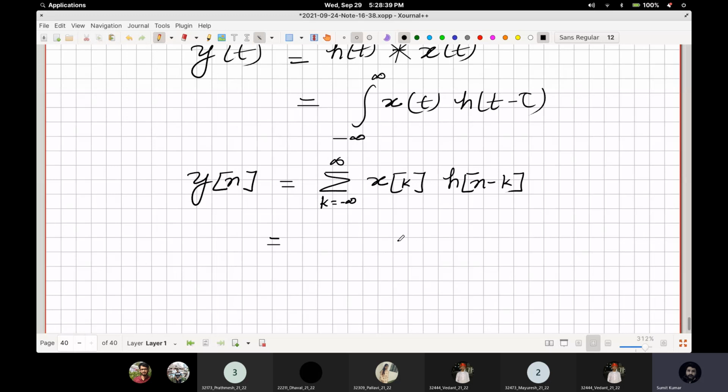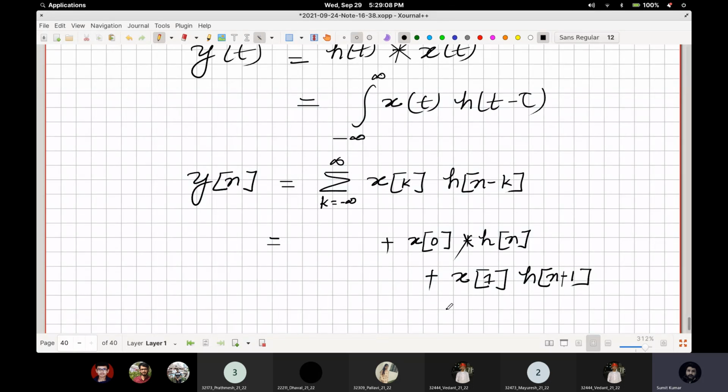If you expand this, what does it mean? You are multiplying x[0] with h[n], and then on this side, x[1] with h[n minus 1].